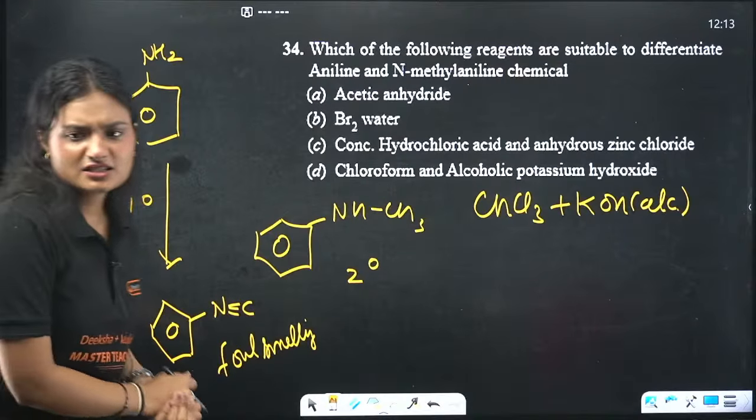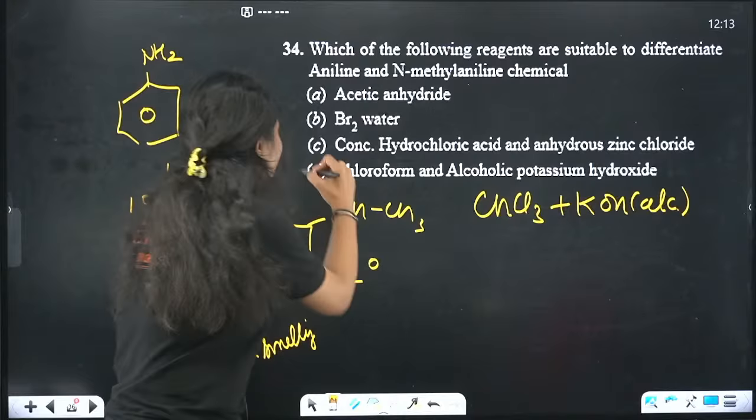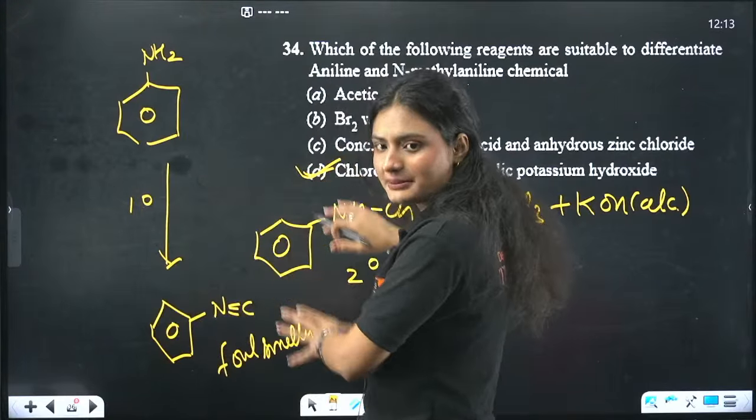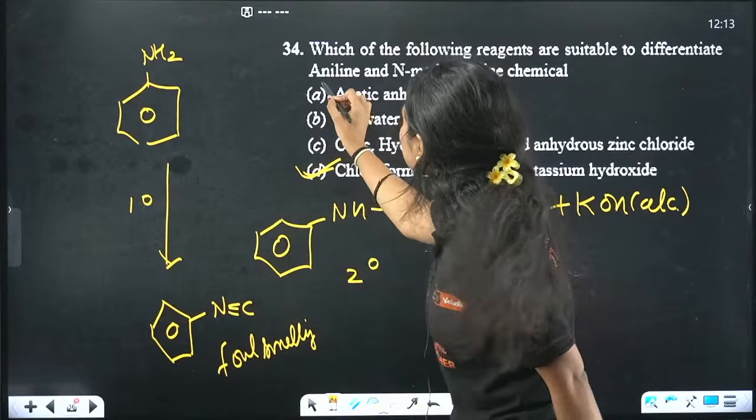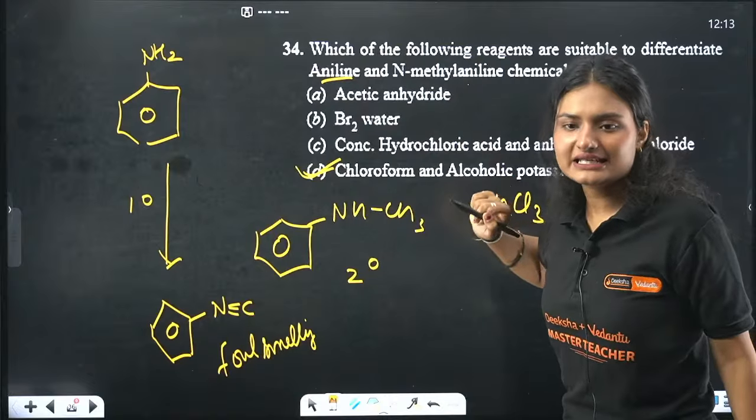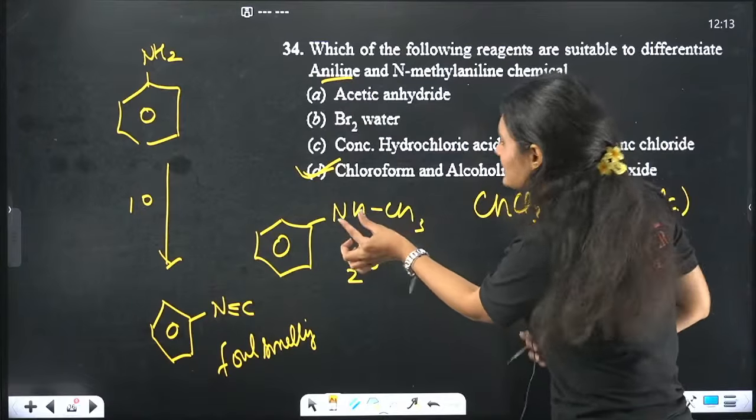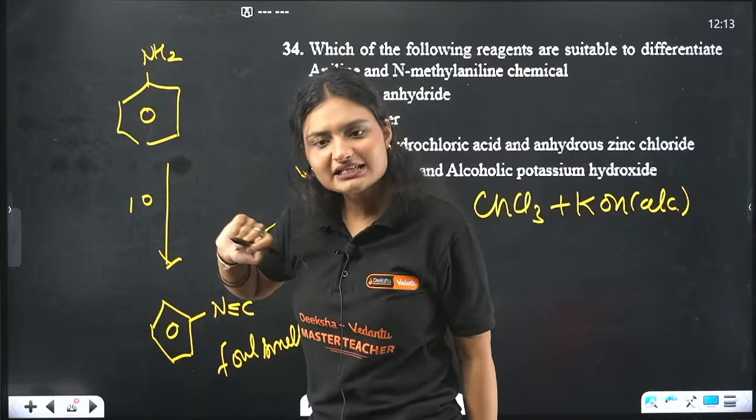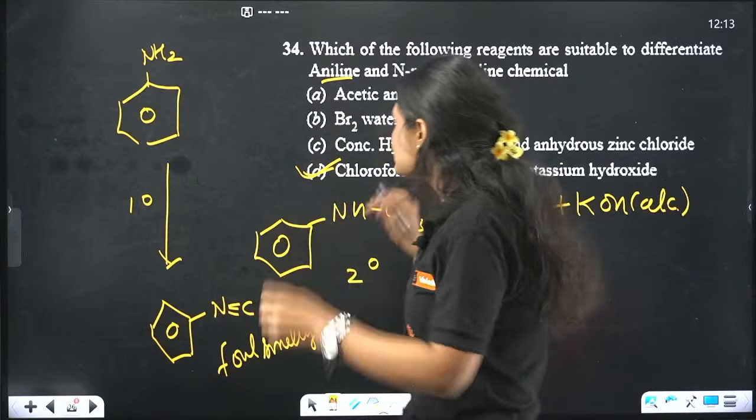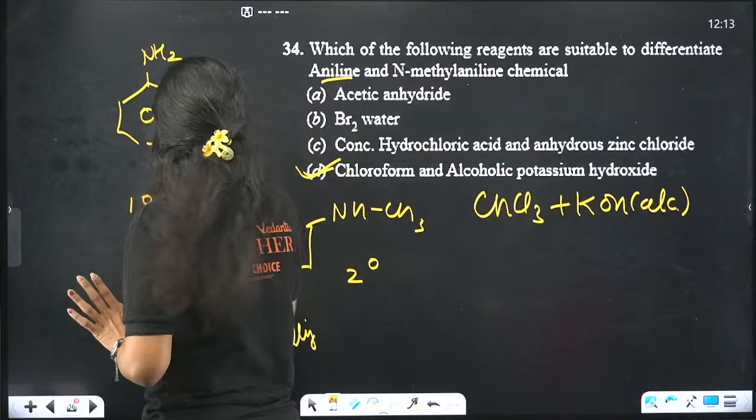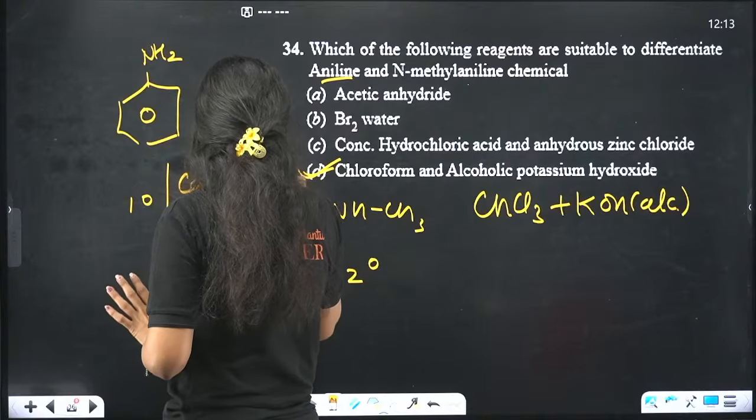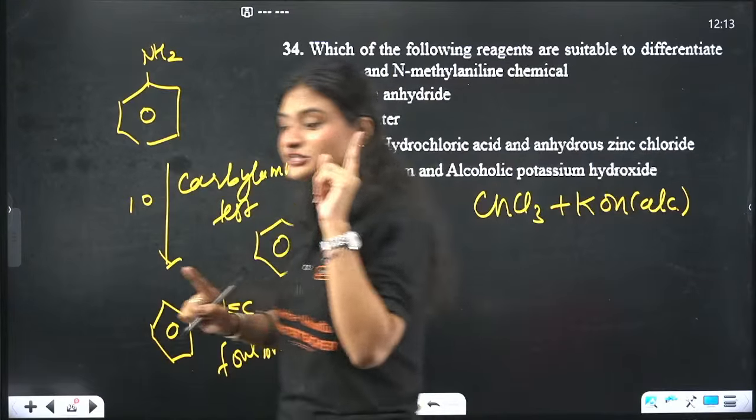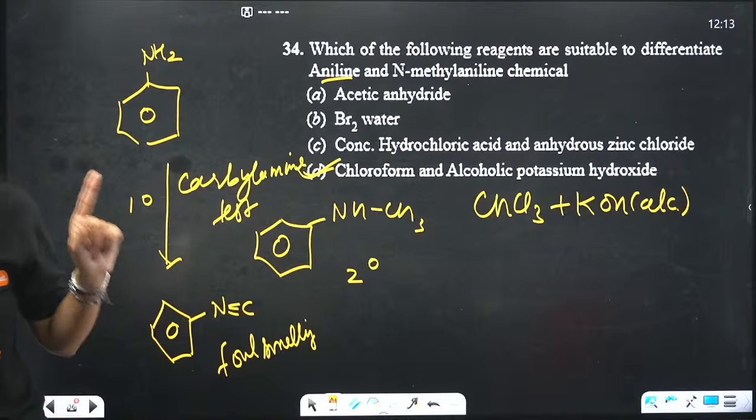Yes, the correct answer is this one, the carbylamine test. Simple. It is the test that can distinguish between primary and secondary amines, because aniline is a primary amine and N-methyl aniline is a secondary amine. Why? Because in this case, nitrogen is bonded to 2 carbons. Here, nitrogen is bonded to only 1 carbon. So this is a primary amine and this is a secondary amine. How do you distinguish? Using the carbylamine test. So the correct answer is option D, which now all of you are answering.